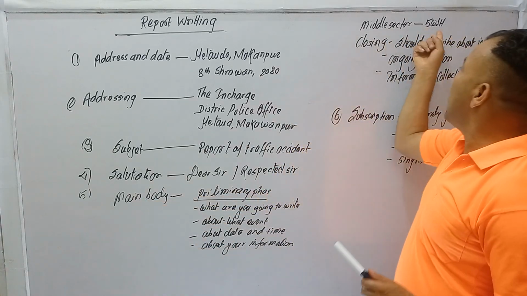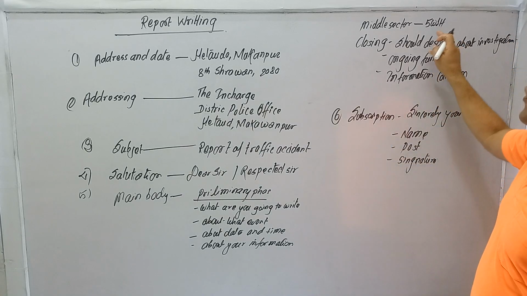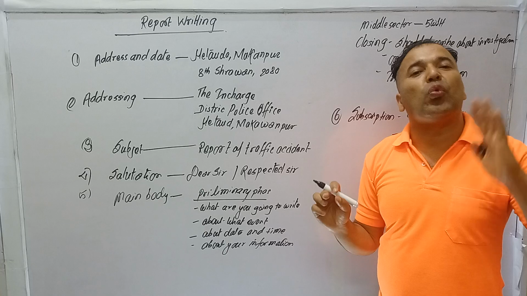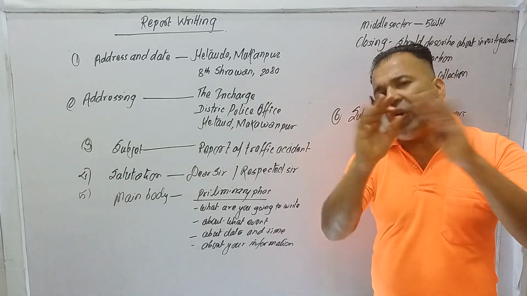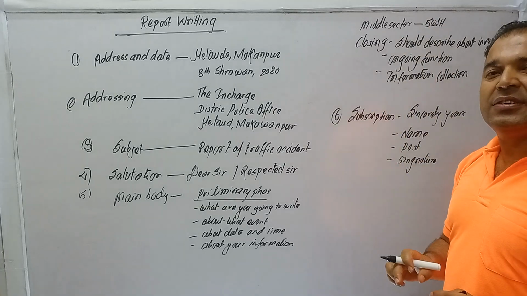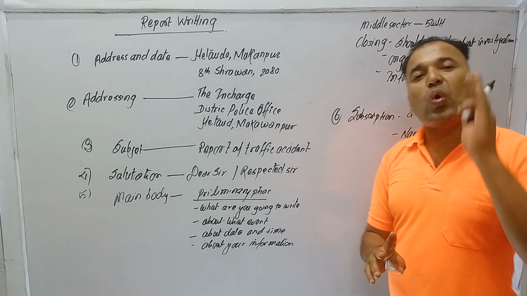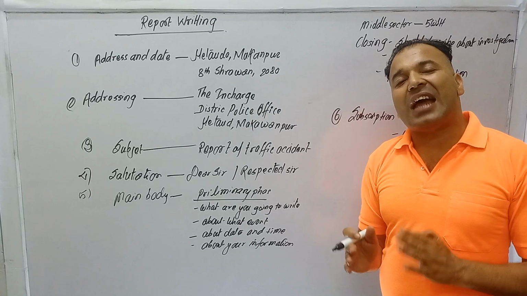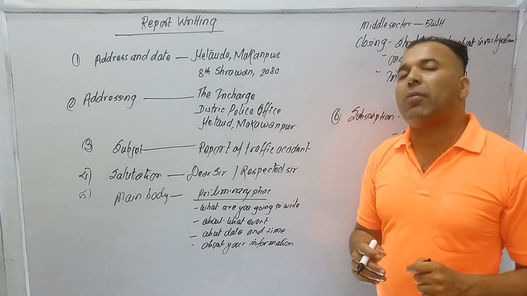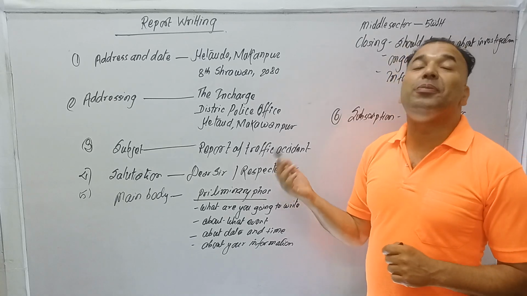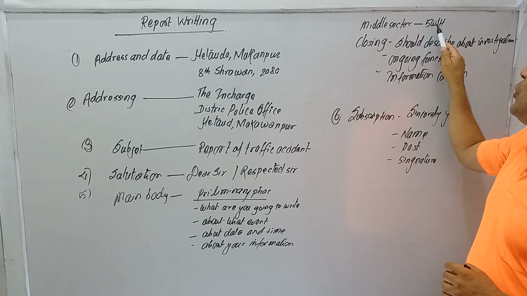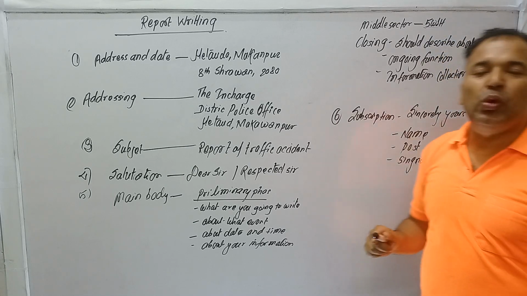Then in the middle sector you have to write all the description, included 5W1S. Always remember these things. If you forget them, definitely you cannot write a proper ideal report. That will be the problem. So make sure you mention 5W1S.